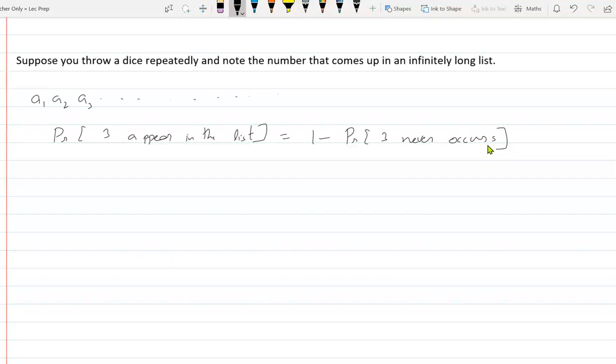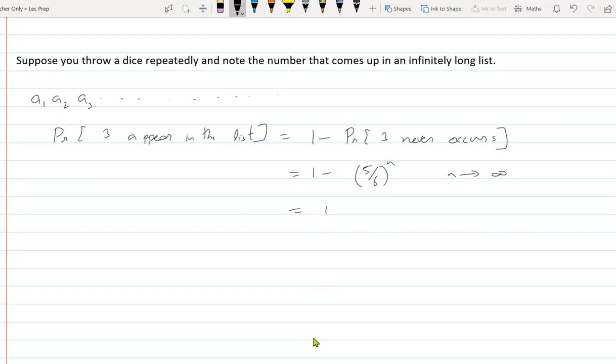Abhiram has written down the answer. 3 never occurs: it doesn't occur in the first throw with probability 5 by 6, the second throw is independent, into 5 by 6. So it is 5 by 6 raised to n, when n tends to infinity. If I stopped at n throws, this was the probability, but you are looking at an infinite number of those, so this answer would be 1. Eventually you see 3.